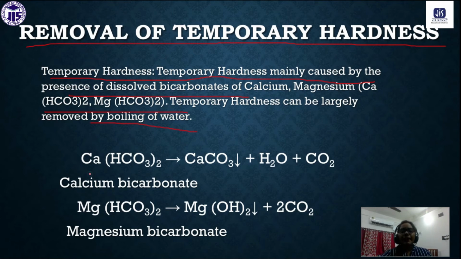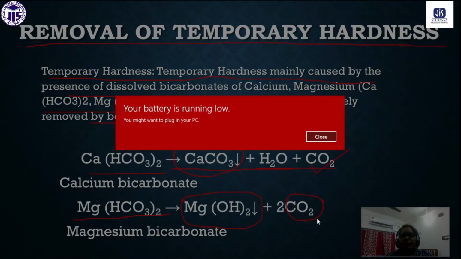Okay. So if we have calcium bicarbonate, we just boil the water, and what will happen? The calcium will be precipitated out as calcium carbonate, and carbon dioxide will be evaporated, and after all we are getting the fresh water, soft water. Okay. If we have magnesium bicarbonate in our water, what will happen? Magnesium will be precipitated out as magnesium hydroxide, and carbon dioxide will be evaporated. So thus magnesium bicarbonate also will be gone.